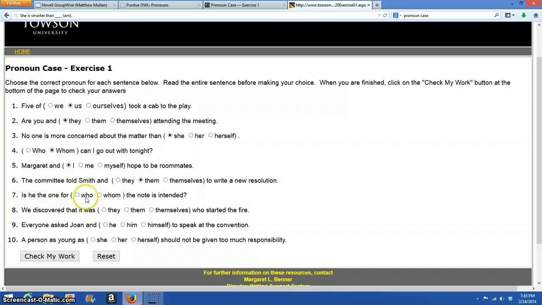Is he the one for who and whom? So let's go back here. Don't worry about the rest of the sentence. Just like if there's anything up here at the beginning of question 4, you wouldn't worry about it. Don't worry about this stuff. Just deal with right here. So he, the note is intended. Him, the note is intended. The he note, the him note. No. The note he is intended. The note him is intended. No. The note is he intended. The note is him intended. Doesn't work there either.